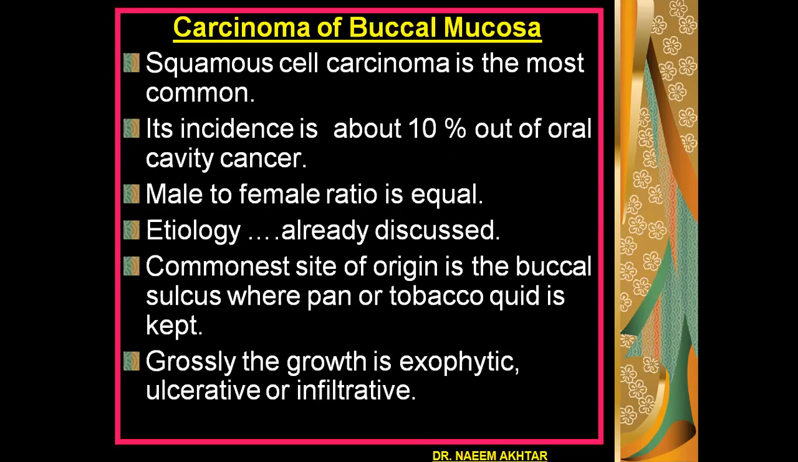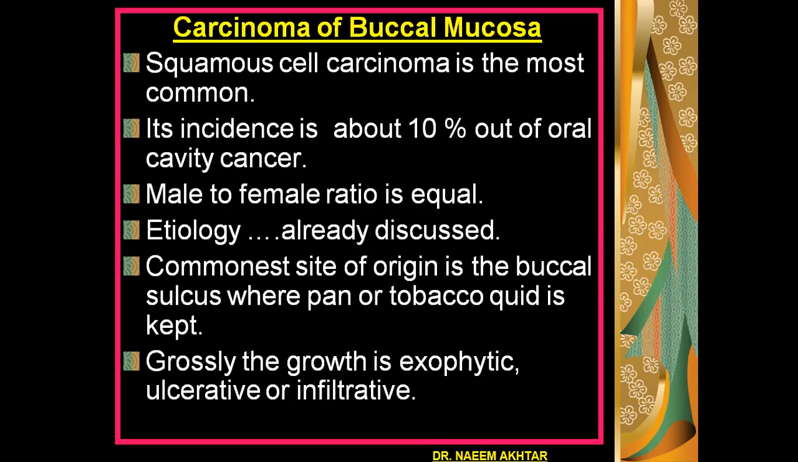Then the second important site is carcinoma of the buccal mucosa. Again, in this case, squamous cell carcinoma is the most common. Its incidence is about 10% of oral cavity cancer. Male to female ratio is equal. Etiology is the same as we have already discussed. The commonest site of origin is the buccal sulcus, where pan or tobacco quid is kept.